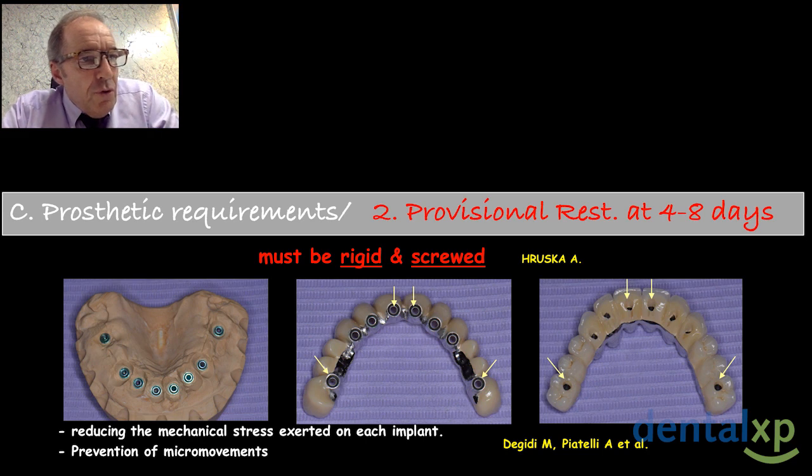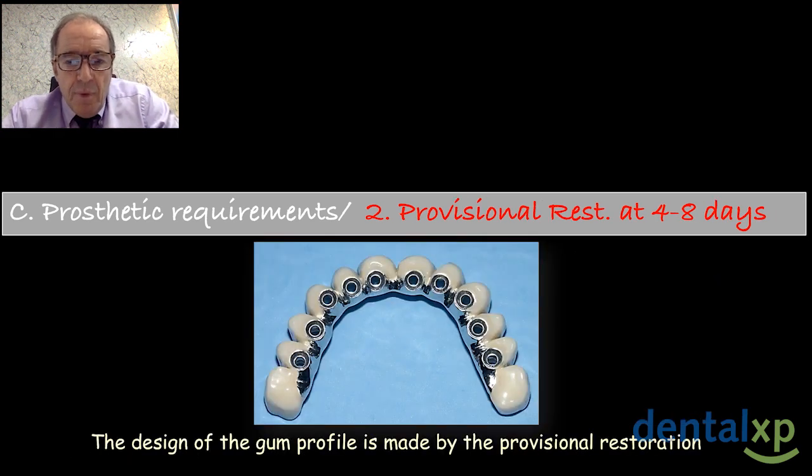The provisional restoration: the rule is to avoid any micro movement. Then the provisional must be rigid and screwed, according to Ruschka. But why 4 to 7 or 8 days? It's the time needed by my technician to prepare a perfect provisional. And I invite you to look at the position of the screw, perfectly located in the prosthetic corridor. And it's clear that the design of the gum profile is made by the provisional restoration.